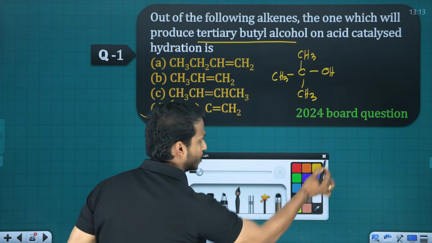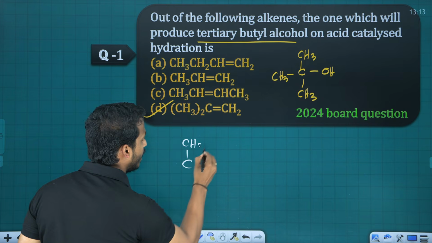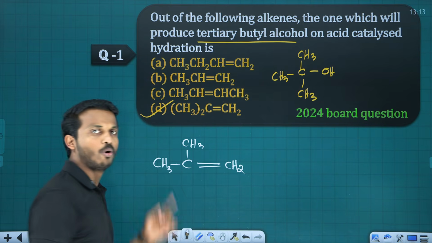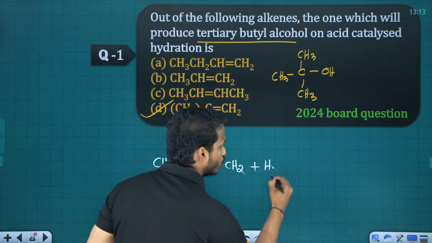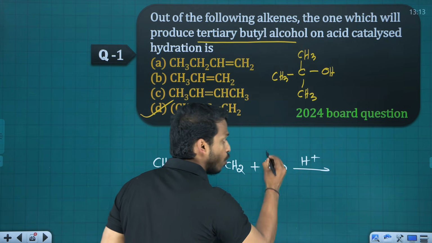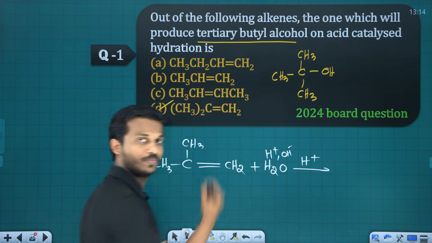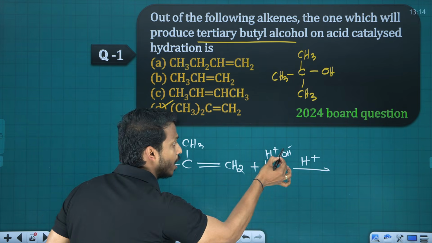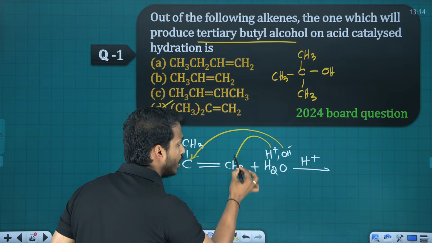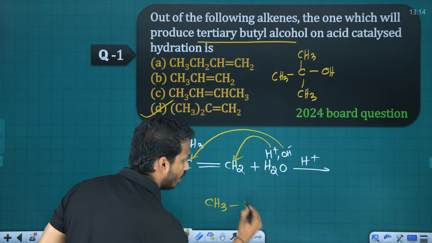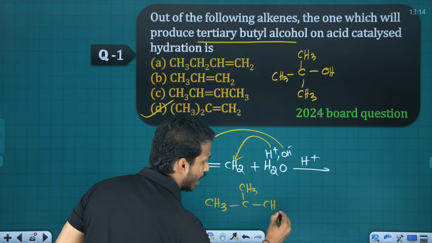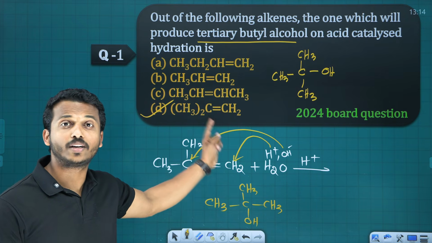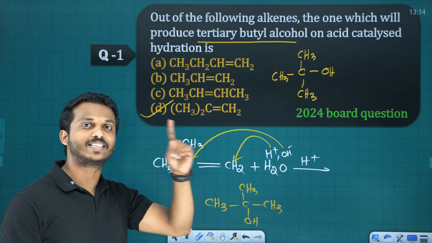Let me just show you the reaction. CH3 is the compound, double bond CH2, right? This is the compound D. To which when you add H2O in presence of acid, H2O contains H plus and OH minus ion. We will follow normal Markovnikov's rule. Negative part goes to carbon with less hydrogen. Positive part goes to carbon with more hydrogen. We will get tert-butyl alcohol, right? So option D is the compound which gives you tert-butyl alcohol on acid catalyzed hydration.